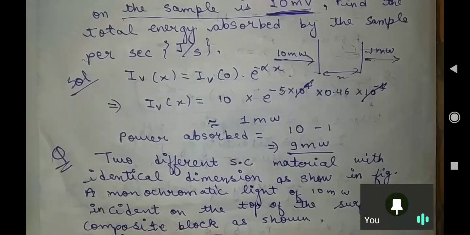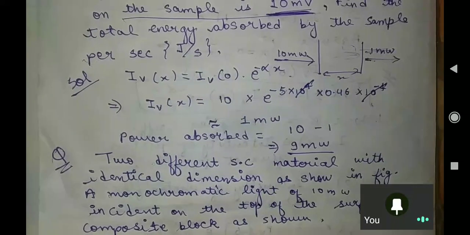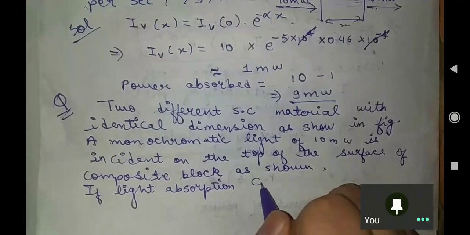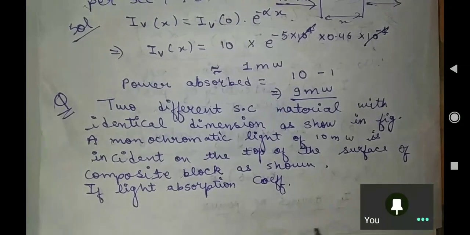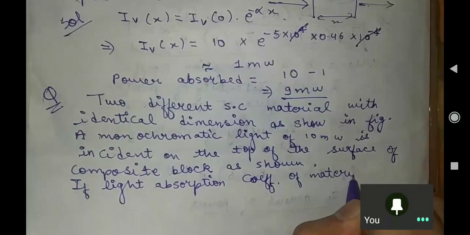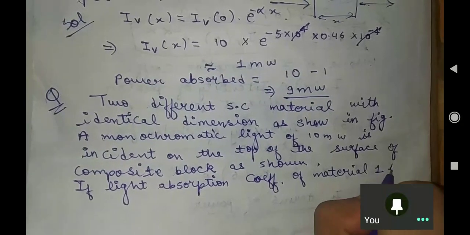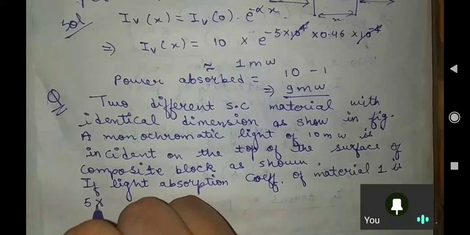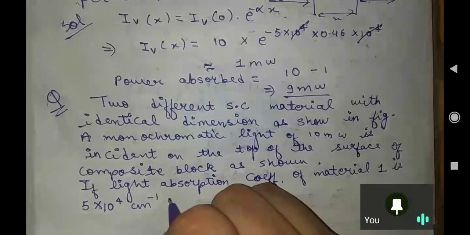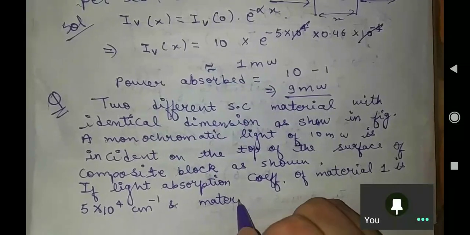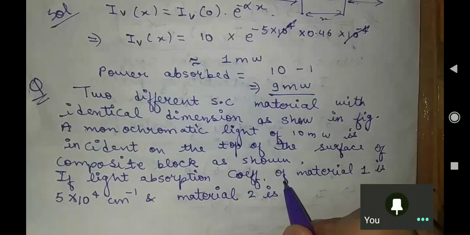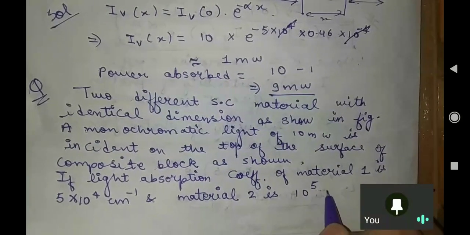If the light absorption coefficient of material 1 is 5 into 10 to the power 4 centimeter inverse, and of material 2 is 10 to the power 5 centimeter inverse.